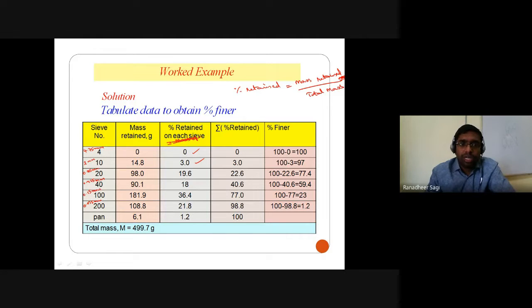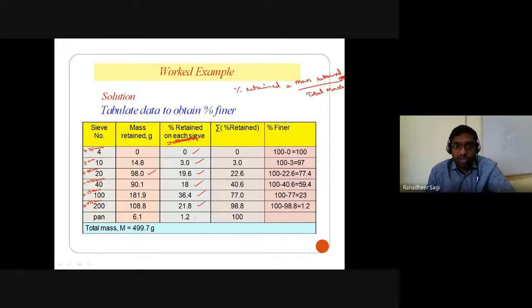Likewise, coming to your third sieve, we understand that 98 grams of the soil was getting retained on it. So the percentage of particles getting retained on the third sieve is 98 by 500 into 100, which gives you 19.6% of the particles retained on your third sieve. And likewise on the fourth sieve, 18% of the particles are getting retained. Fifth sieve, 36.4% of the particles were getting retained. Sixth sieve, we have 21.8% of the particles getting retained.